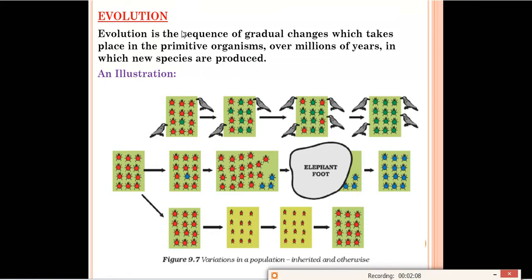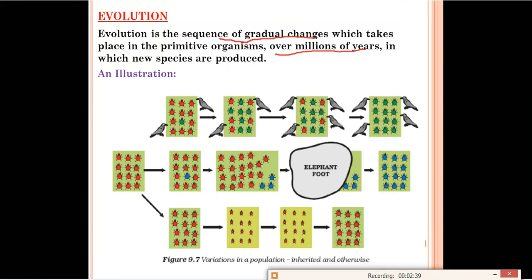So first of all, let's read the definition of evolution. Evolution is a sequence of gradual changes which take place in a primitive organism over millions of years, in which new species are produced. Means evolution is what? It is a series of gradual changes which will take place in organisms, and these changes will take a long time to take place in an organism, and new species will be produced.